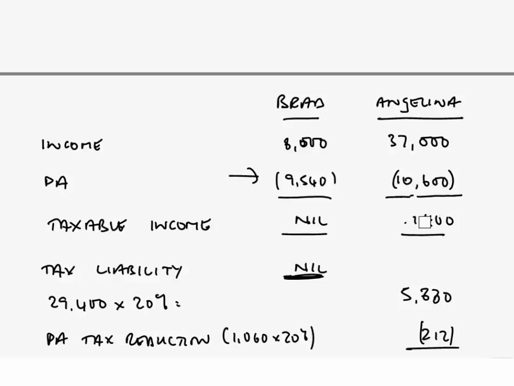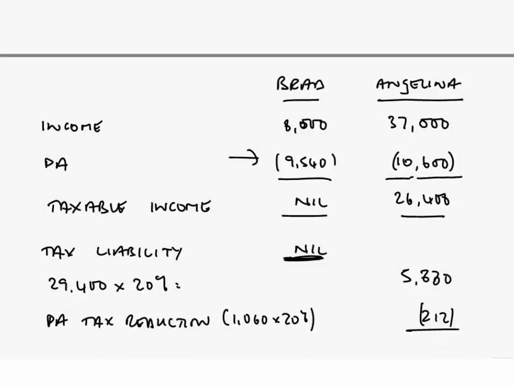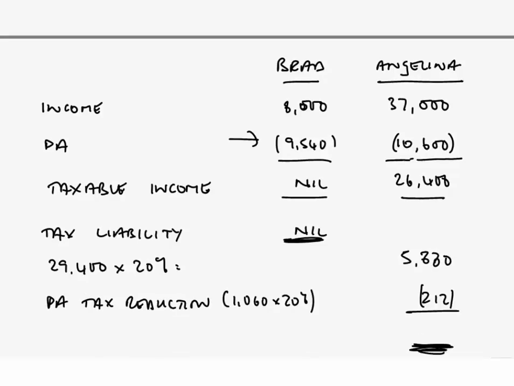She's still got her personal allowance of £10,600. Take that away, and we're now therefore looking at £26,400 worth of taxable income. That £26,400 will therefore go into our calculation here, £26,400 at 20%. That of course will now bring that down. Let's think, 2 times 2,640, 5,280.